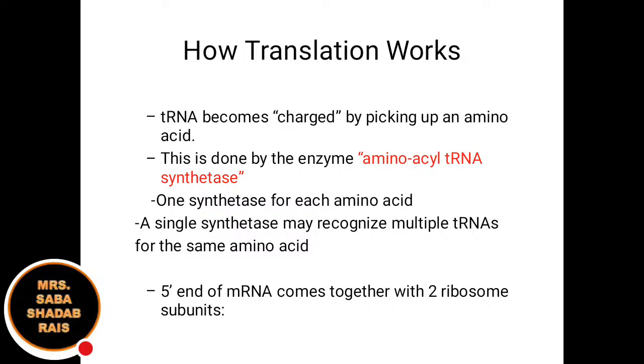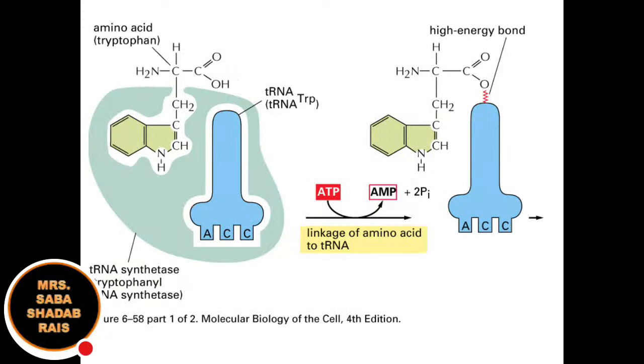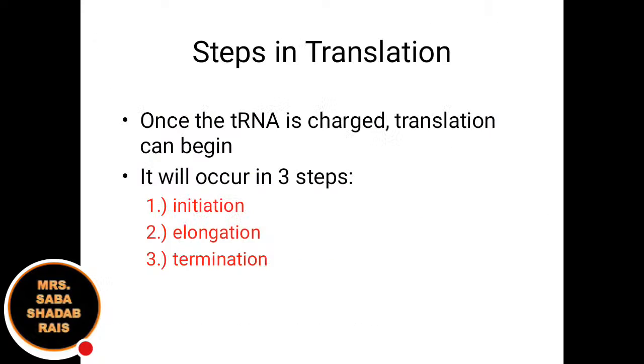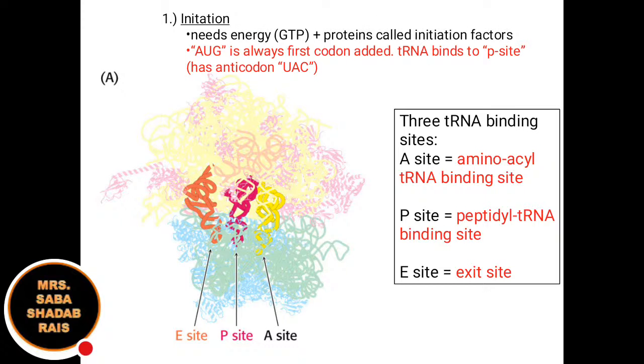The 5' end of the mRNA comes together with the two ribosome subunits. See here, the translation is starting. There are going to be three steps: initiation, elongation, termination. The same steps you might remember we have learned somewhere. Think and just message me where we have studied these three steps. Chalo, let us start with the first and the most important step, that is the initiation step.